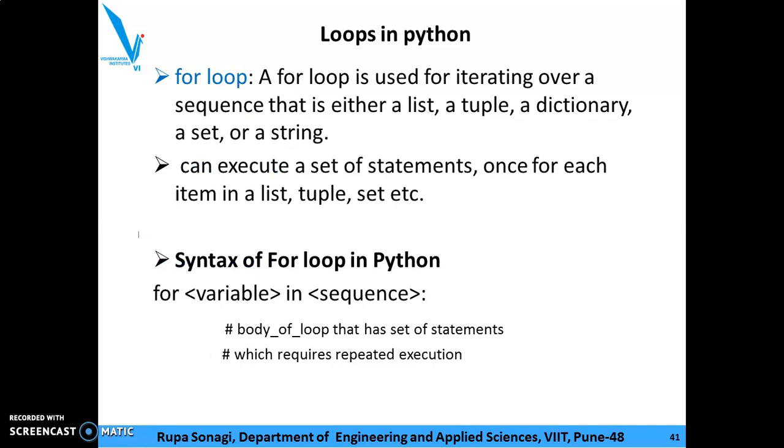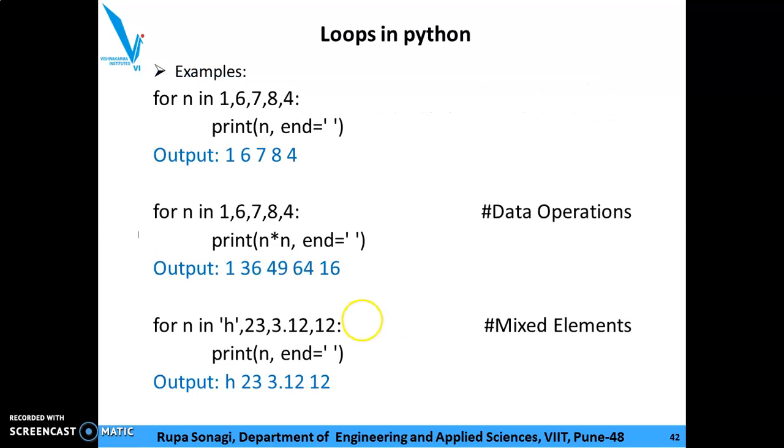Basically, here the variable is used for iterating over a sequence. On every iteration, it takes the next value from the sequence until the end of the sequence is reached. So let's consider some examples. For n in 1, 6, 7, 8, 4, this is a sequence, colon.